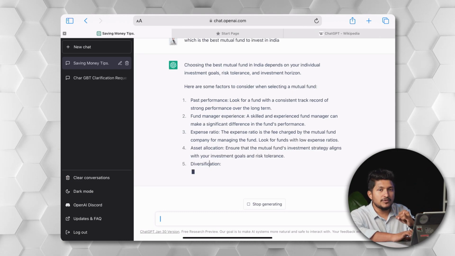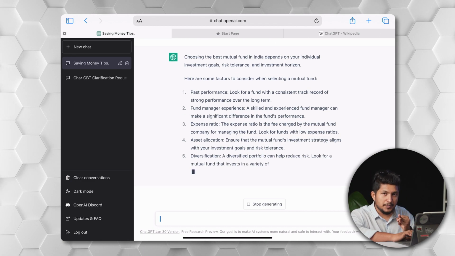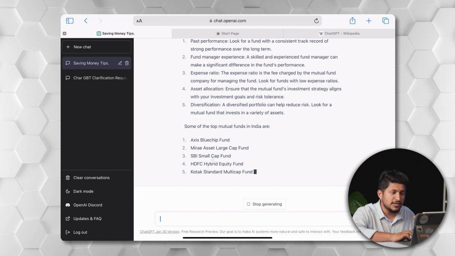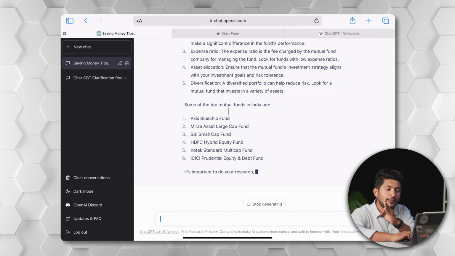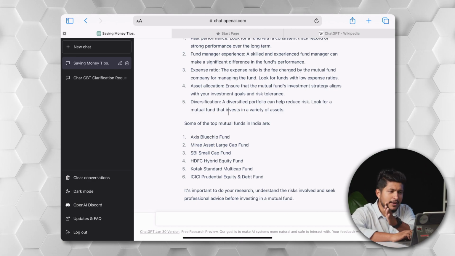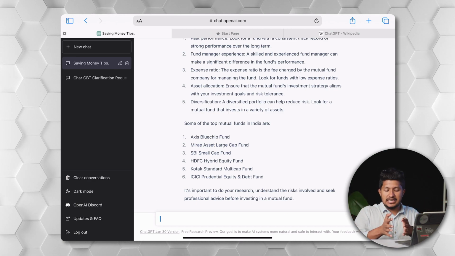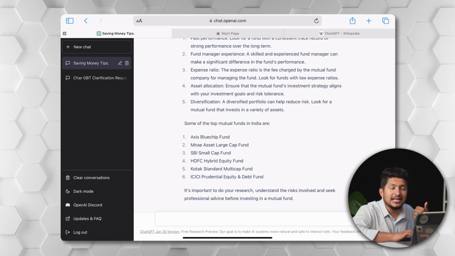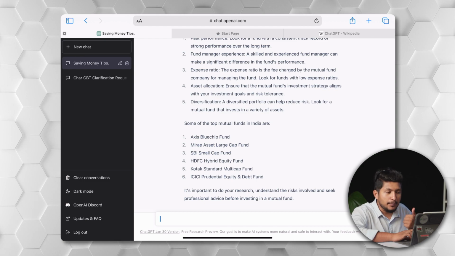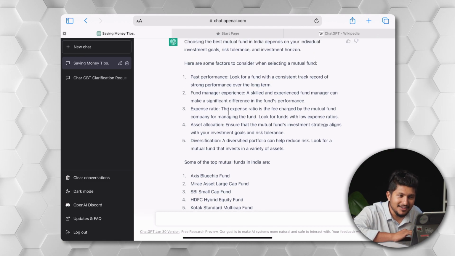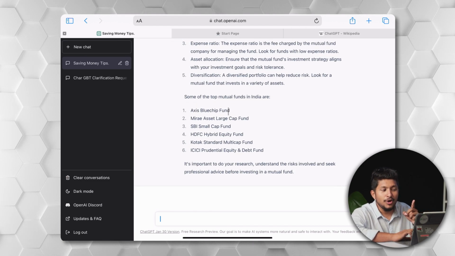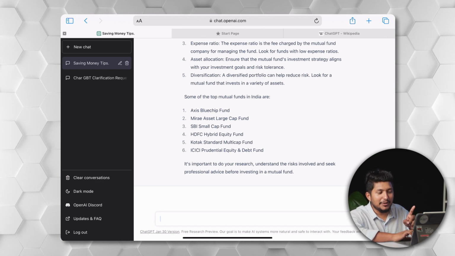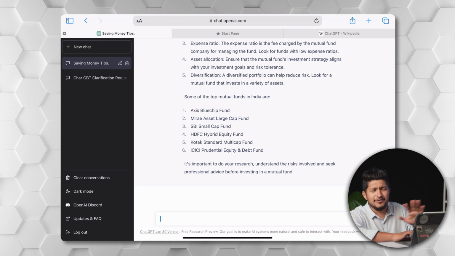past performance of mutual funds is very important. Fund manager experience is also very important, the experience of the fund manager who is managing that mutual fund. Expense ratio of the mutual fund is very important. Asset allocation, which is very important; obviously you have to understand whether your assets are kept in equity or in debt. And diversification is also very important. So you have five points about mutual funds here, and also the top mutual fund list. The top 6 mutual fund list has been given by ChatGPT, so it's very interesting, right?